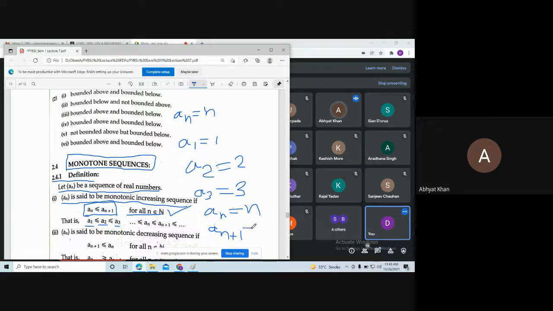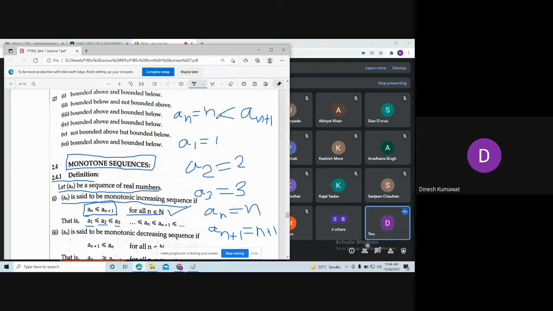n plus 1. This is true for all natural numbers. So what we are saying is that a_n, in this case, is strictly less than a_(n+1), right? Yes, sir. In such cases, this is called a strictly monotonically increasing sequence. Wherever we have strict inequality, we say the sequence is strictly monotonically increasing.